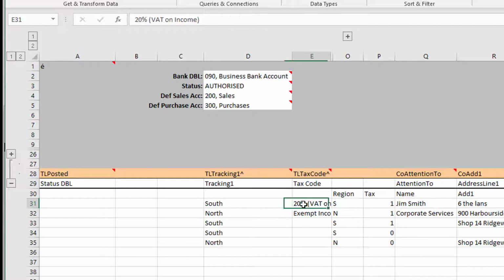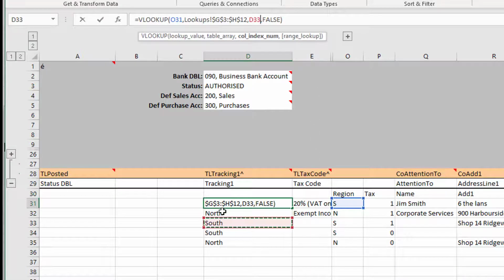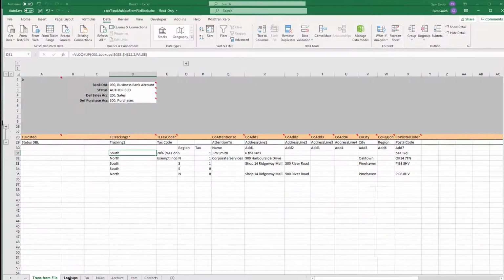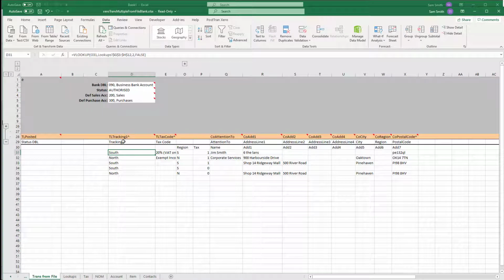So if I now, well, I might as well, I'm so good at this, I might as well just do the second one. No, that was really good. Let's type VLOOKUP. Hang on a minute, let's just go back actually, because I said that's just 2 in there without explaining it. What that means is which column within the table. And I think we defined that bit as the column, as the table. So this is column 1 and that's column 2. So that's how we got that information out.